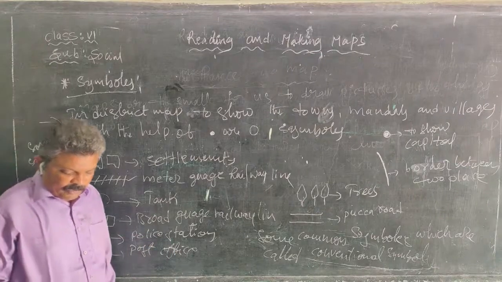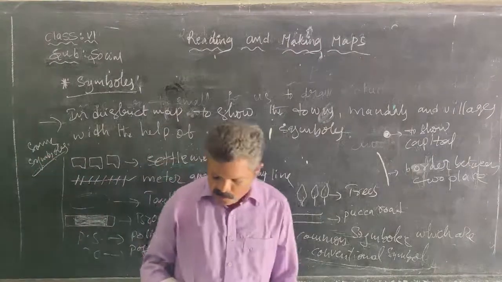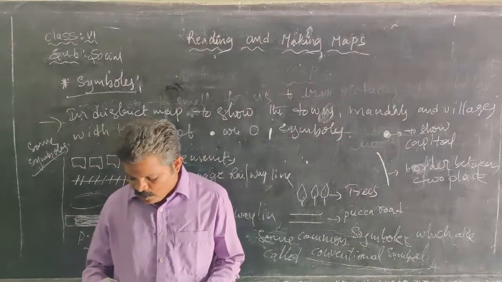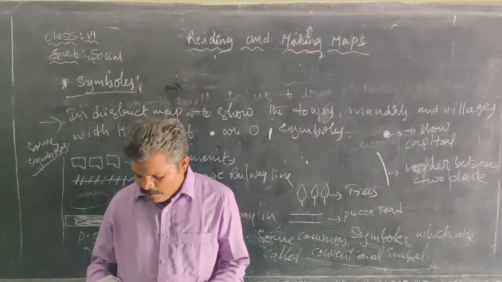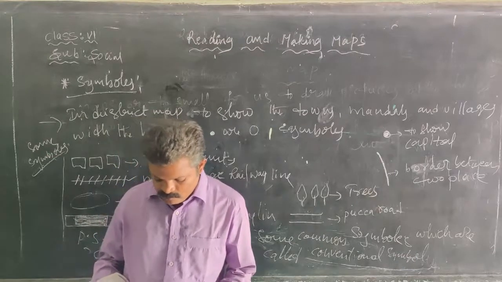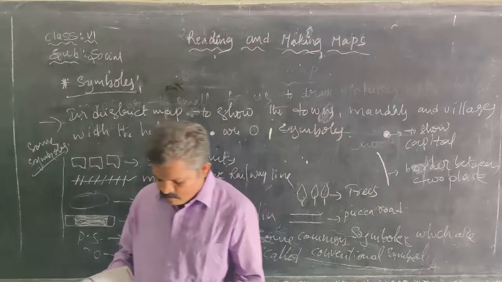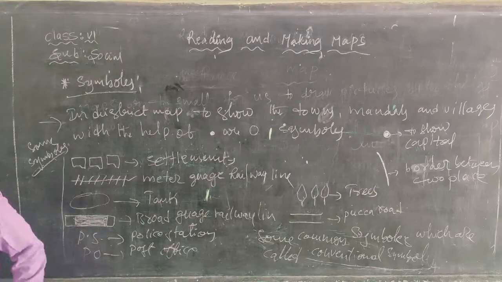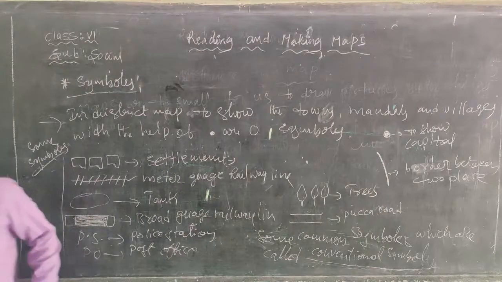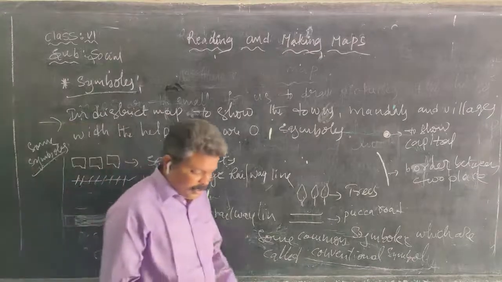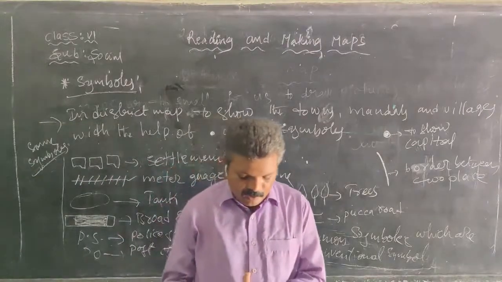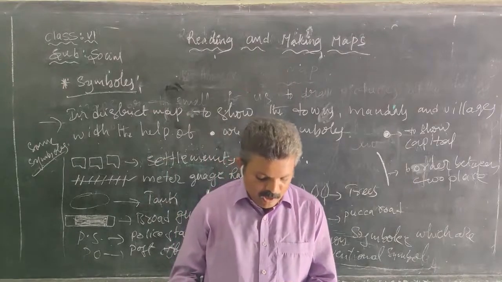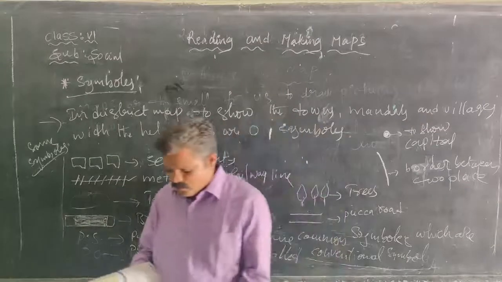In which direction of the railway station is the police station? This is the west direction, and this is the east direction. From the railway station, the police station is in the west direction.